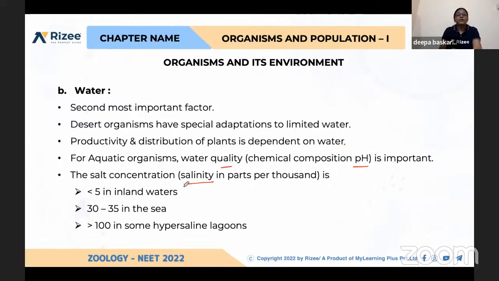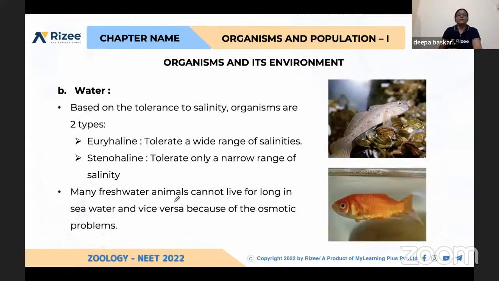For example, salinity is less than 5 in inland waters. Sea water is full of salt, about 30 to 35 percent. And it is greater than 100 in some hypersaline lagoons. So salinity varies based on the water habitats.